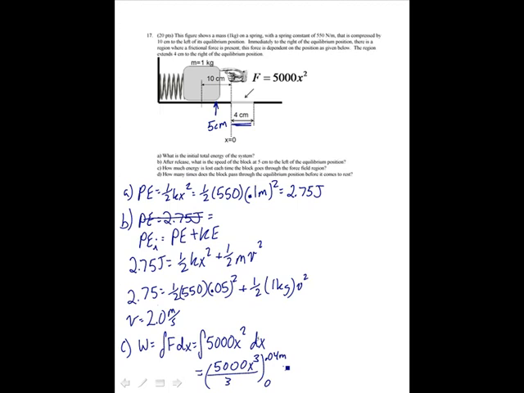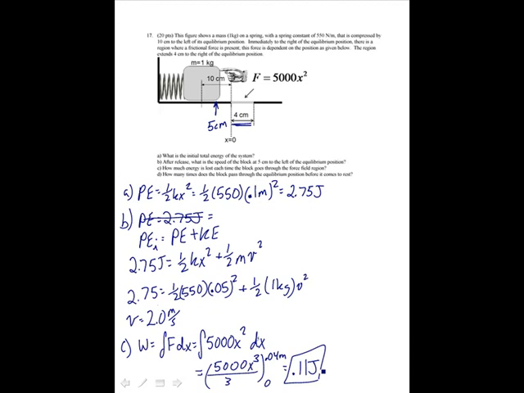And applying those limits of integration, 5,000 times 0.04 cubed divided by 3. I get 0.11 joules. Just a second, let me check this number again, because this is different from my notes. 0.11 joules. So that's the amount of energy that I lose.